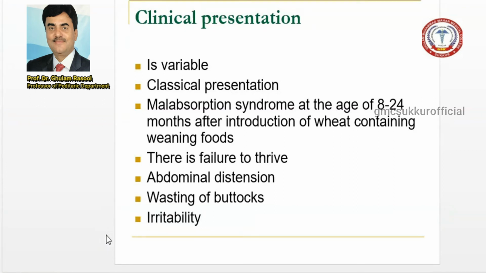So you should remember, now the clinical feature called irritability. There is a list of causes of irritability, but one cause of irritability is celiac.